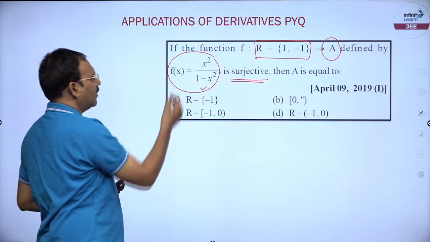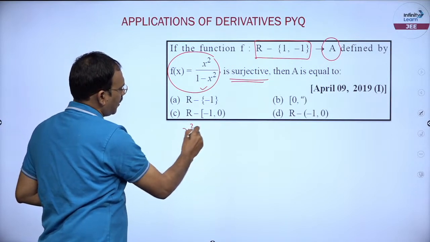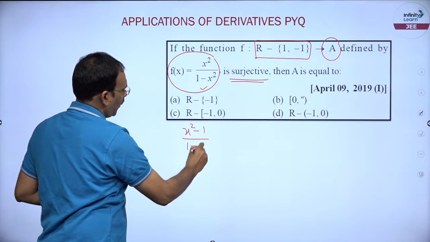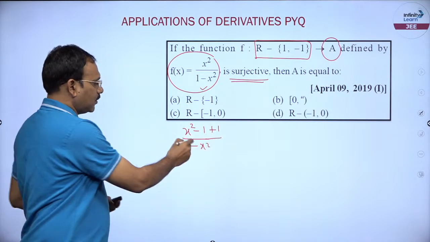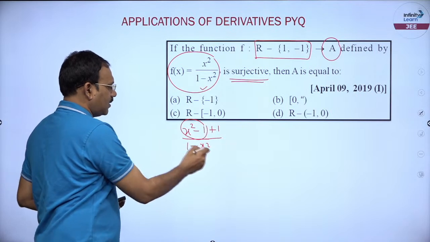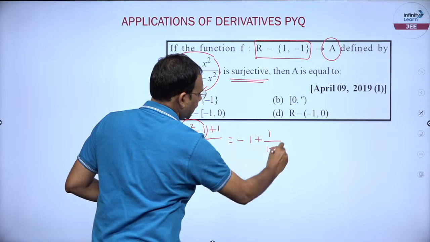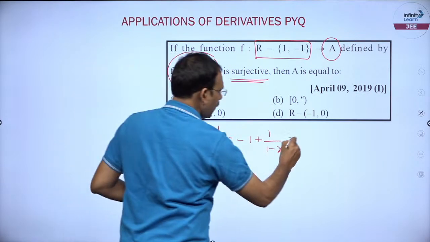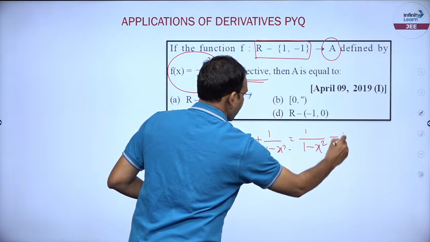Alright, let me redefine this function: x square minus 1 by 1 minus x square plus 1 you write. So, x square minus 1 by this, when you separate, minus 1 plus 1 by 1 minus x square, which is going to be, friends, 1 by 1 minus x square minus 1.